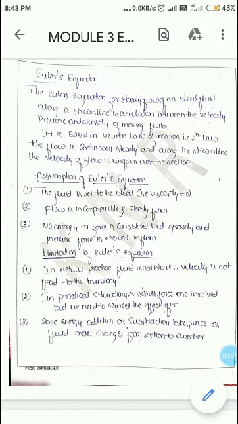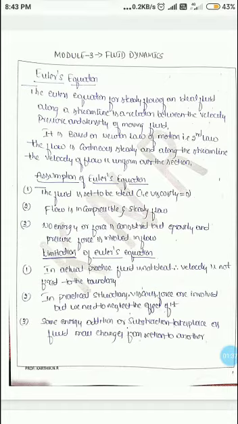Then there are certain limitations of Euler's equation of motion. In actual practice, the fluid is not ideal, and velocity is fixed at the boundaries. In practical situations viscous forces are involved, but as per the assumptions we neglected their effect.